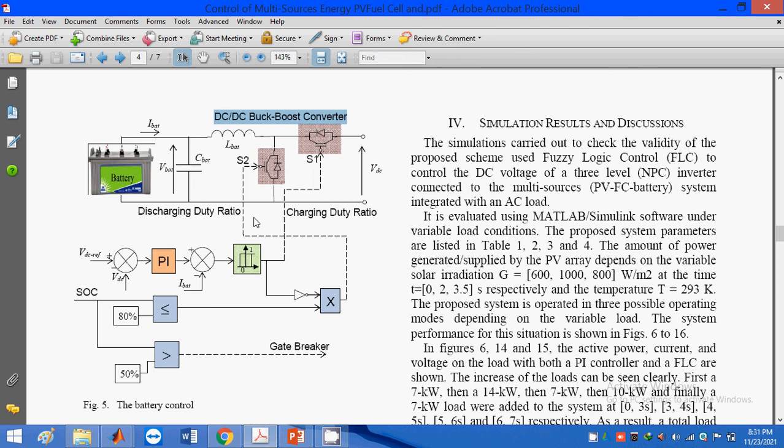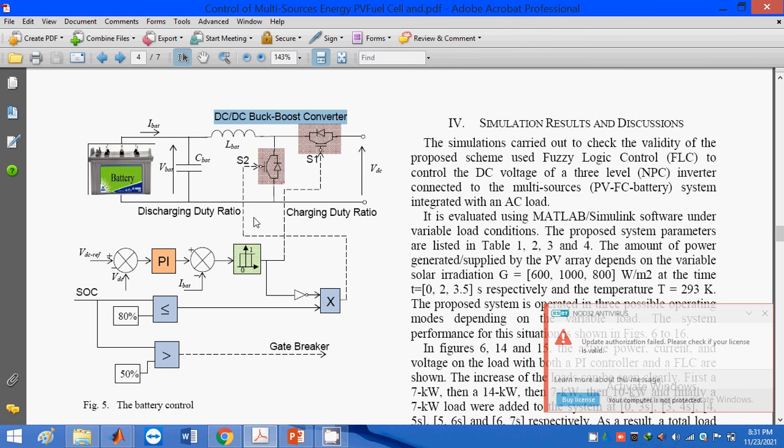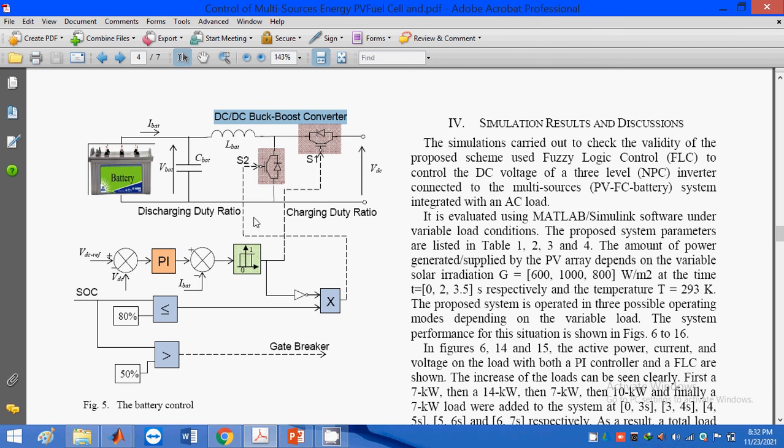When the PV panel or fuel cell is unable to deliver power from the generating unit, we require the battery in discharging mode. That means the battery needs to deliver power to the remaining part. The major role of the battery is charging and discharging.